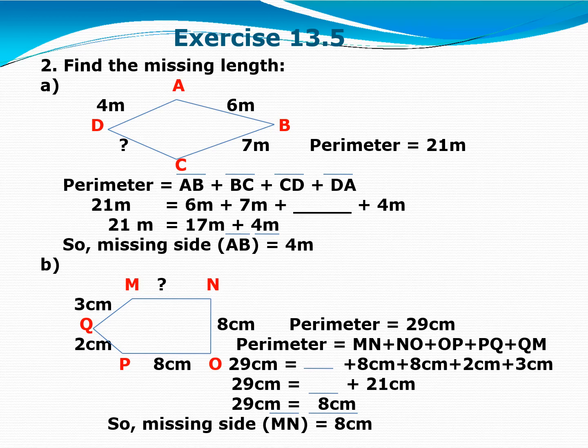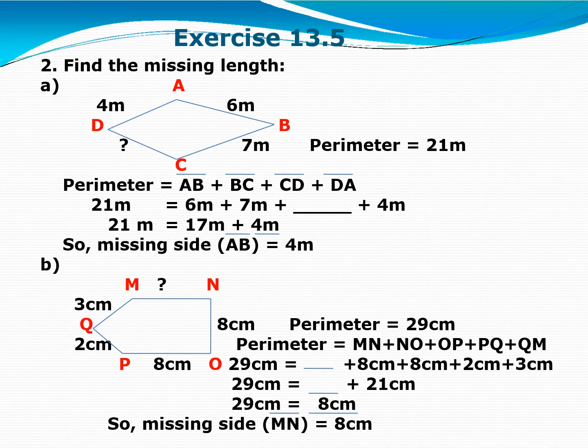Where perimeter is written and that is already given, write down that number 21 meter below perimeter, and the measurements which are given to you of different sides, write down that also. AB is 6, so write down 6 below. BC is 7, write down 7. CD you have to calculate, and DA is 4 meter.